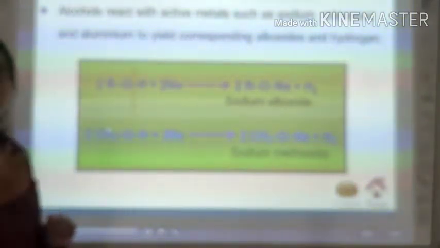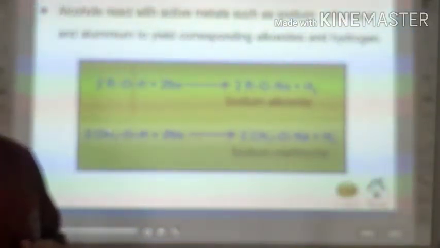So first, reaction with metal. When alcohol reacts with metal, it liberates hydrogen gas, which proves that alcohol is acidic in nature, because we learned that compounds which have a tendency to liberate hydrogen gas are acidic in nature. So in this way, alcohol is acidic in nature.